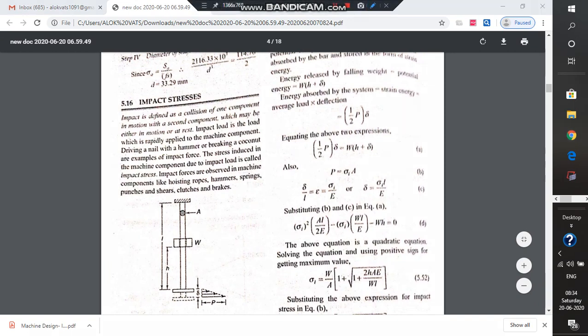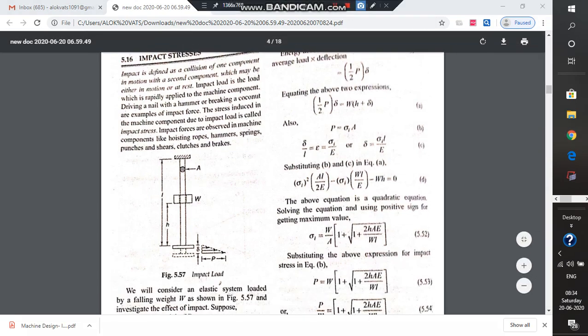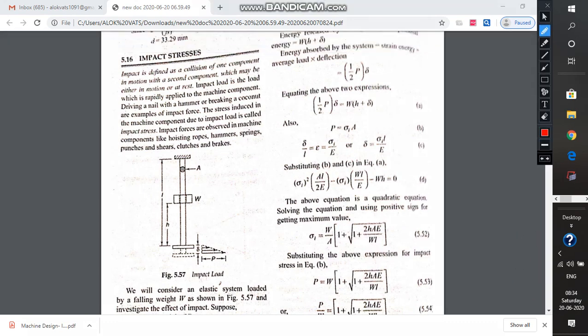Now we talk of the impact stresses. First of all, we have to define what an impact is. What is the definition of an impact? Impact is nothing but a collision, a collision of one component, suppose this is one component and it is in motion.